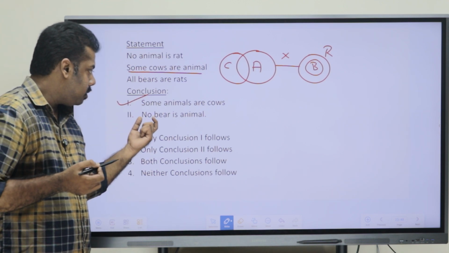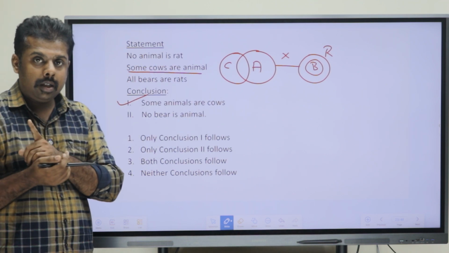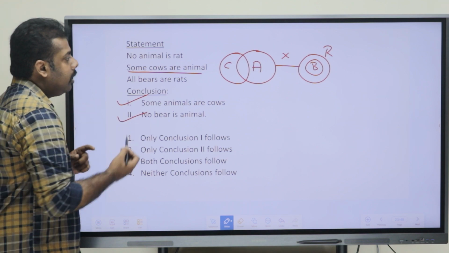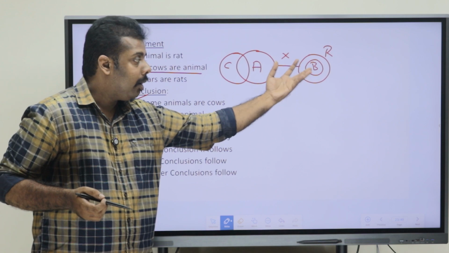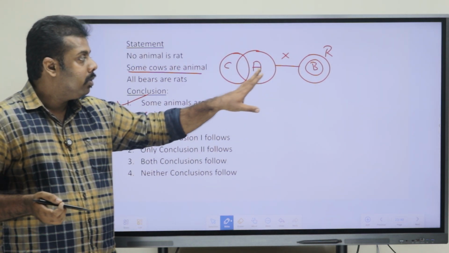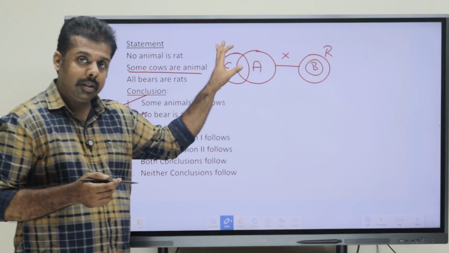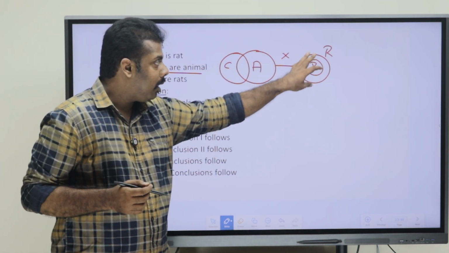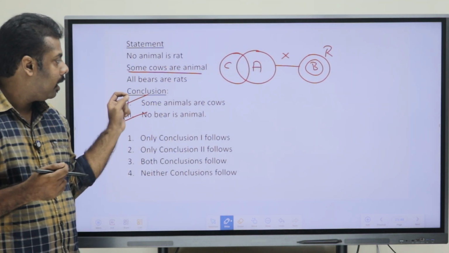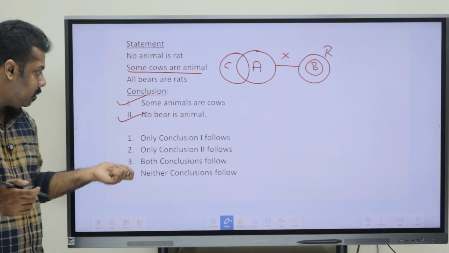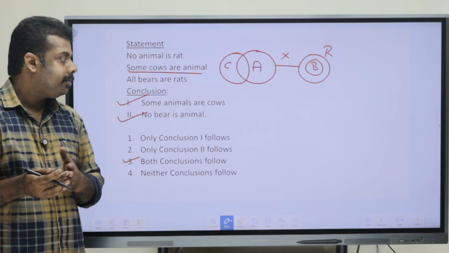Now the second conclusion says that no bear is animal, that is, bear and animal don't have a relation. Is it right? Yes, it is right. Why? Because animal and rat have no relation, and bear is inside rat. So if rat has no relation with animal, we can say that bear also has no relation with animal. So both conclusions follow. Hope that you are getting it.